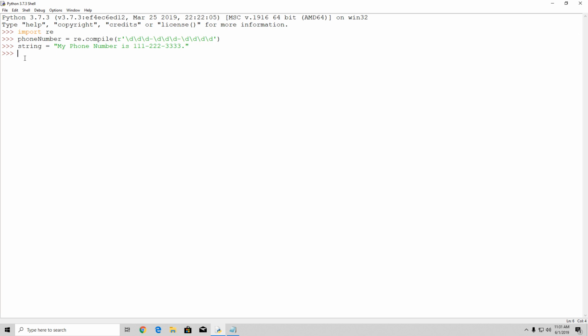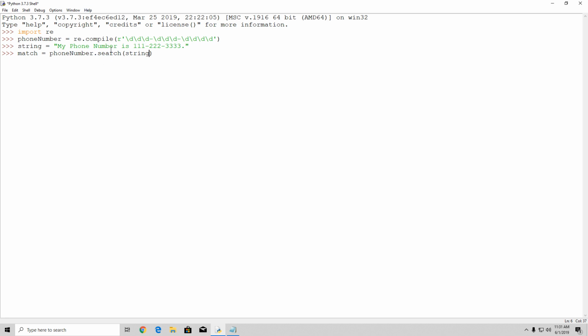We're going to type match equals, so we store our match in a match variable. So match equals phone number, which is our regex object, and then we add the search function to that regex object, and specify the string that we are searching from in between the brackets. So right here we specify string.